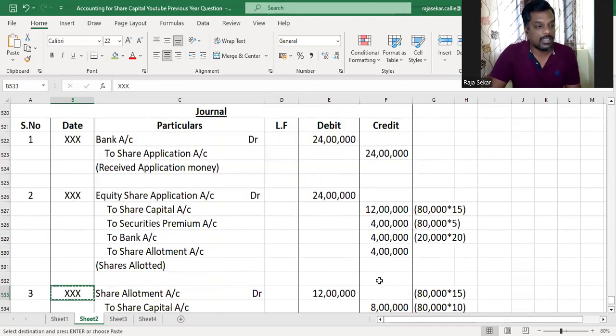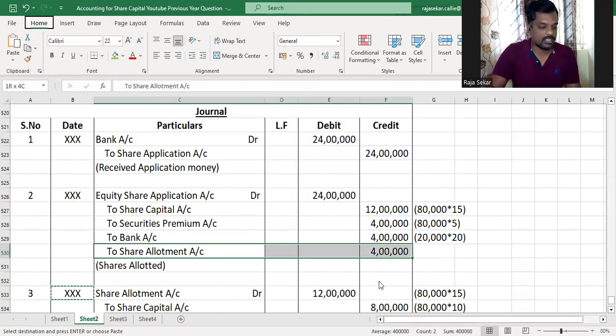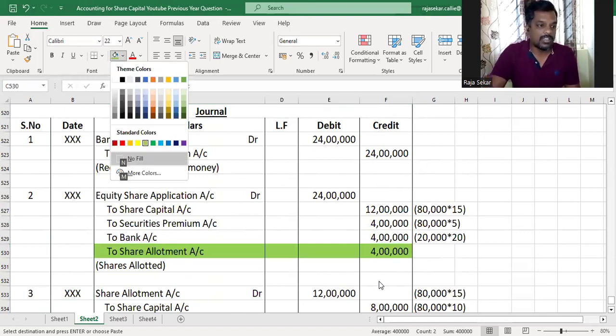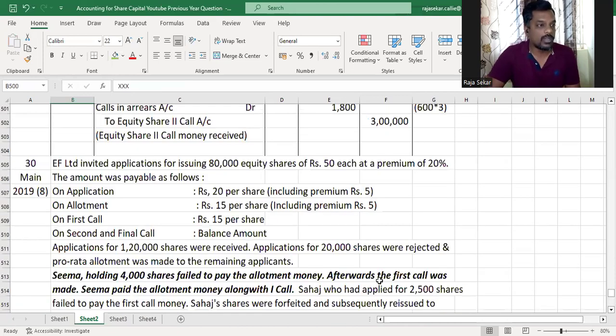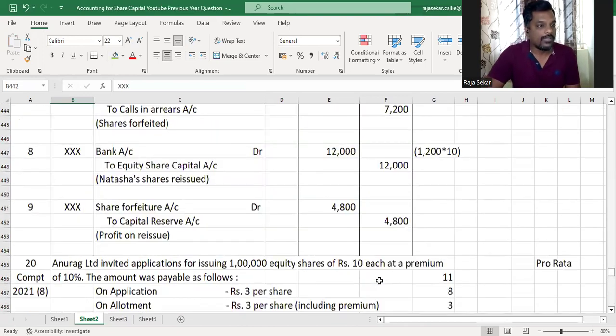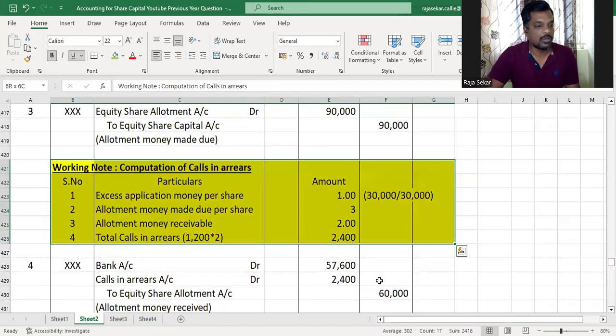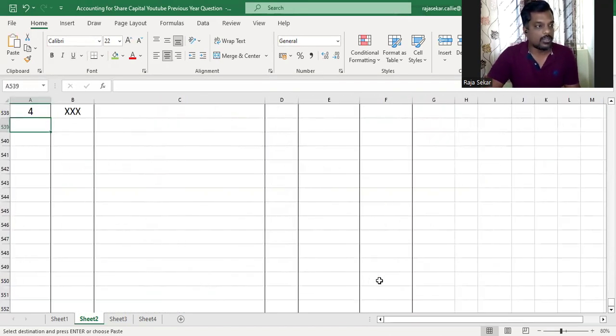And there is excess application money to be set off against allotment. When there is excess application money and when there is call scenarios, what are we supposed to do, my dear children? We have to do the working note to compute the call scenarios. Understood or not? So let's go ahead and do that.